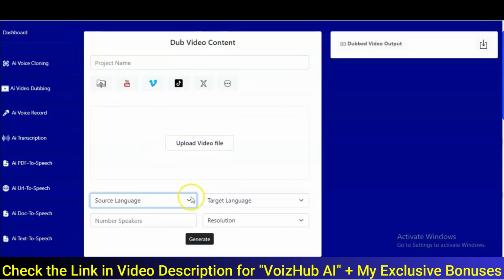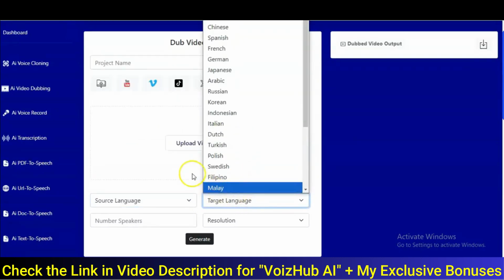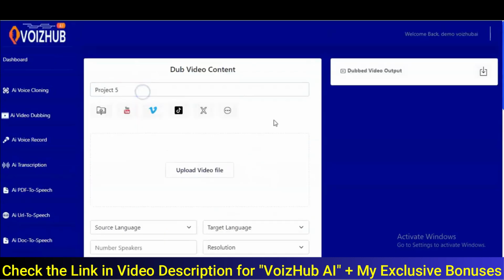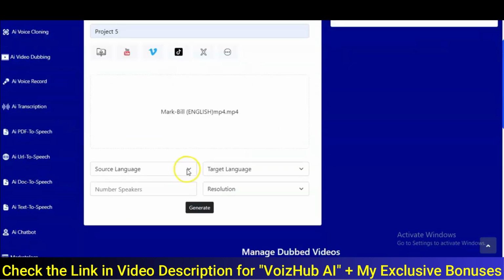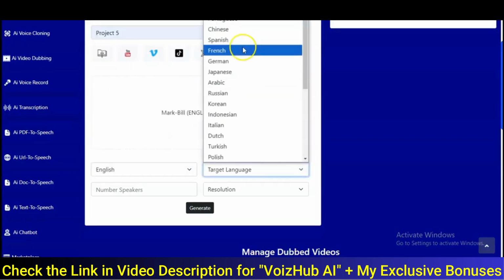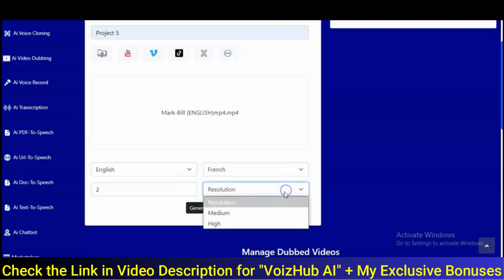Right? You can also set your source language right here, right? Your target language, number of speakers right here, the resolution, right? So you name your project, right? Then you upload video file from your computer. Then you click on open, and now you have to set the source language, right? Then your target language, let's say French. Then you pick the number of speakers. Now the resolution, medium or high, right? You pick that. Then you click on generate.